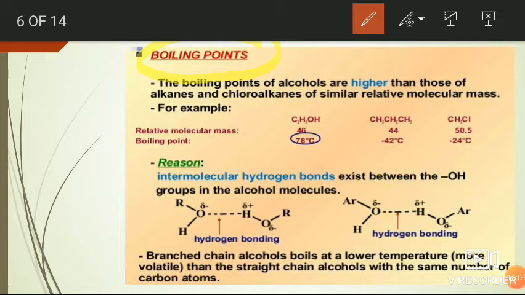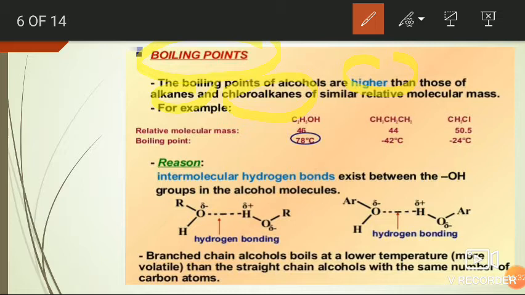generally the boiling points of alcohols are higher than that of other hydrocarbons such as alkanes, and also higher than that of alkyl halides which have the same molecular weight as alcohol.